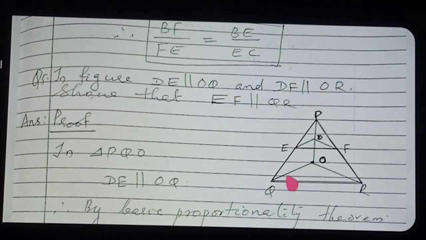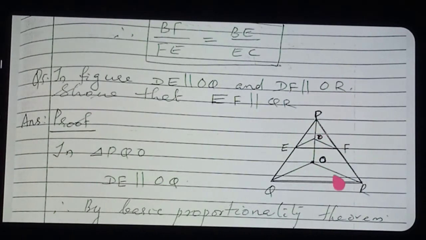One equation you will get. Next, DF parallel to OR is given. Therefore, there also, which triangle? In triangle PRO, apply the basic proportionality theorem. So how to apply the basic proportionality theorem you want to know well. Then it is easy. Then combining these two, what are you getting? PE by EQ is equal to PF by FR. Therefore we are saying that the line segment joining EF, that means EF is parallel to QR.